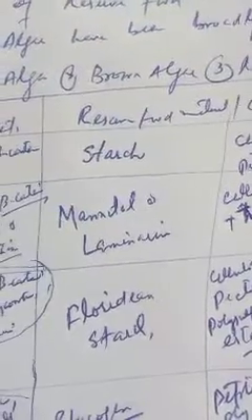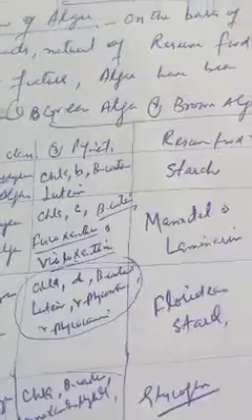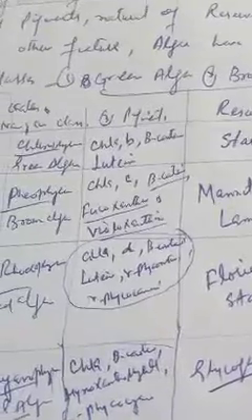Now we have seen that on the basis of the color of the thallus, nature of the pigments or various combinations of pigments, nature of the reserve food material, cell wall composition, and number and position or presence and absence of flagella, we have 4 major classes of algae: green alga, brown alga, red alga, blue-green alga. Green alga are also known as Chlorophyceae. Brown alga are also known as Phaeophyceae. Red alga are also known as Rhodophyceae. Blue-green alga are also known as Cyanophyceae or Myxophyceae.